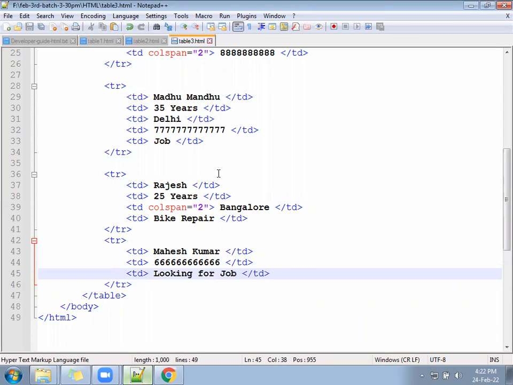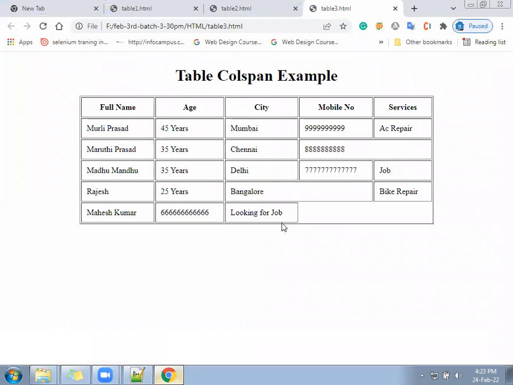If you run and see the code, check now. See, the first 3 are coming, the last 2 are gone.